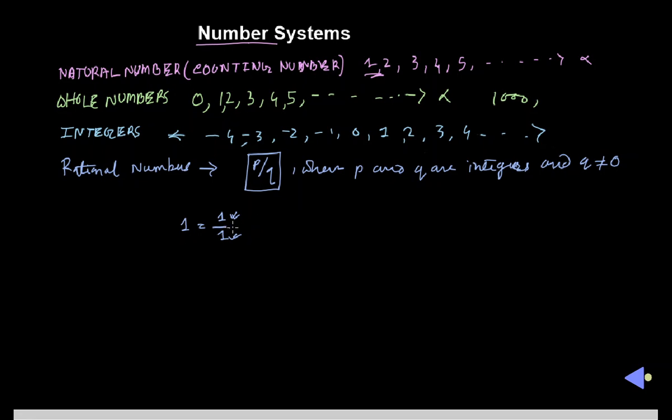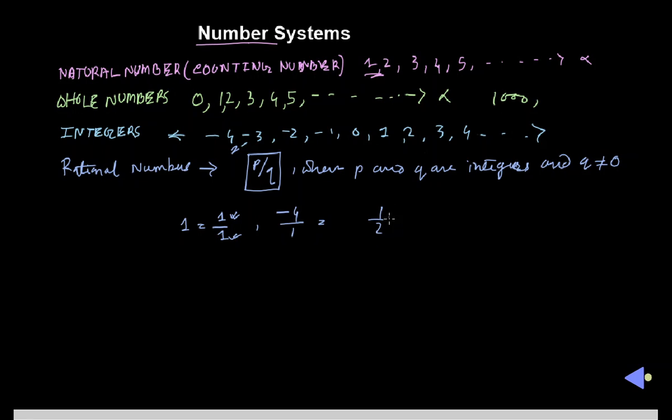So it is a rational number. Or you can take minus 4 by 1. Minus 4 can also be represented in the form p upon q, so it is also a rational number. In this way, all the integers are rational numbers. The only condition is that the denominator should not be equal to 0.